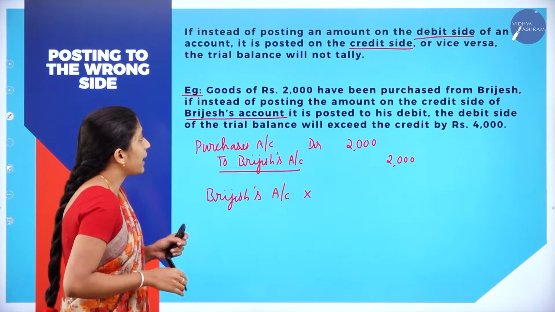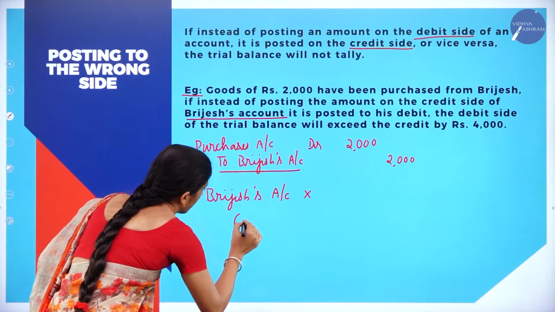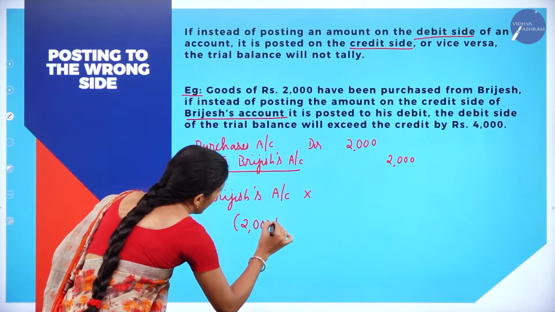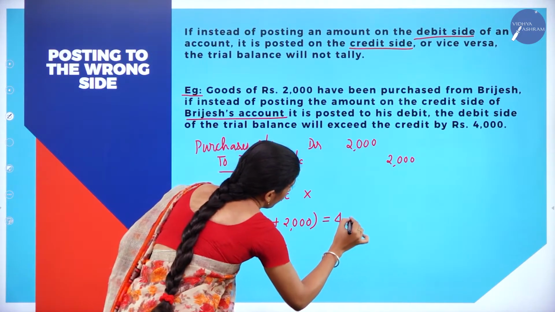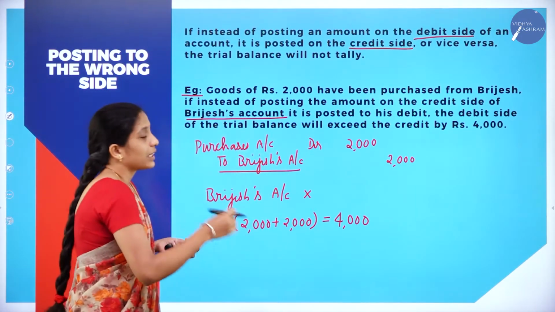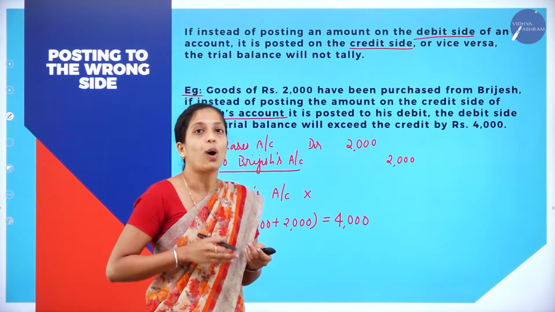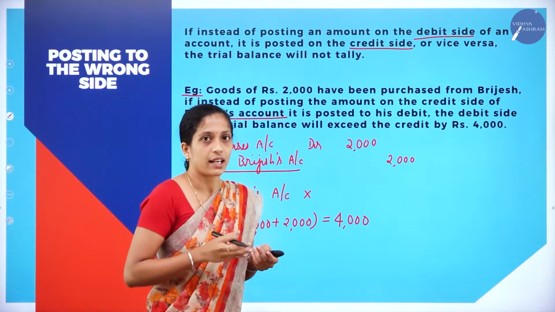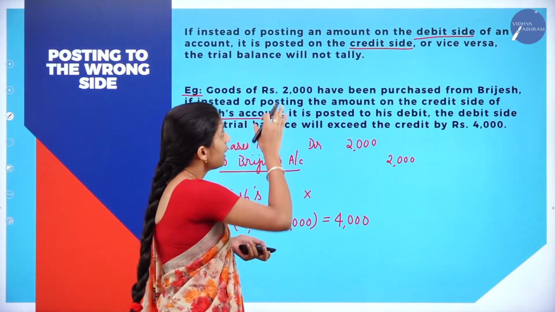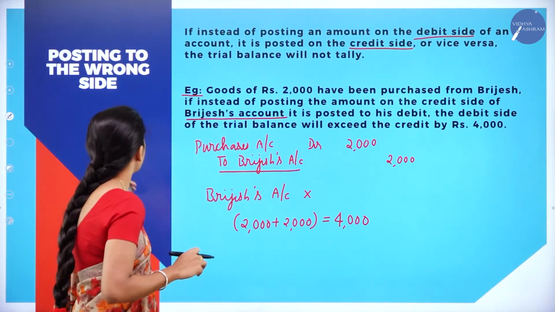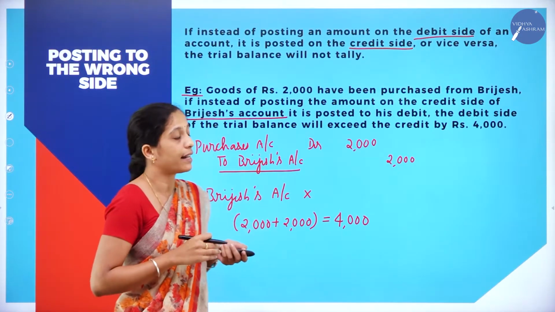The debit side of the trial balance will exceed the credit by how much? Rupees 4000. That is nothing but 2000 plus 2000. So it is showing 4000 excess. This is due to what? Wrong posting of entry, that is, posting of the entry on the wrong side. Clear? So this is about the second point, posting to the wrong side. It may be either the debit side or the credit side.